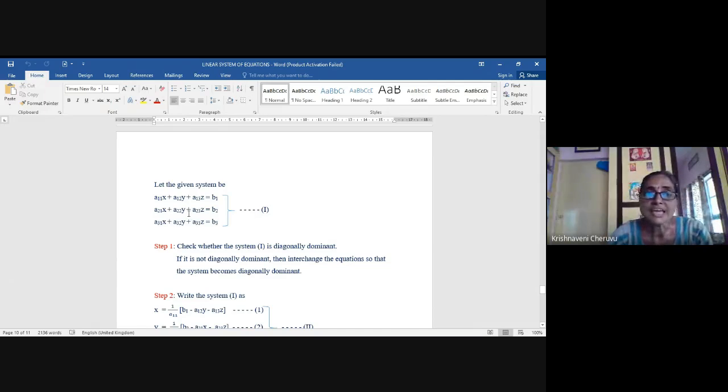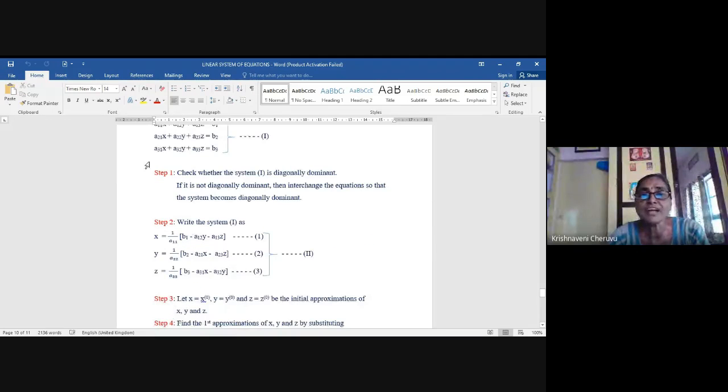For example, here A21 is bigger than A22, A23. So A21 being in the first place, you move this to the first equation and bring the first equation to second equation, so that here the element, whichever element you have, that would be the greater one. That is how. See, if the given system is not diagonally dominant, you interchange the equations so that the system becomes diagonally dominant. Please make sure that before proceeding to the next step, the given system is diagonally dominant. Once you, after checking that, you now move to the second step.